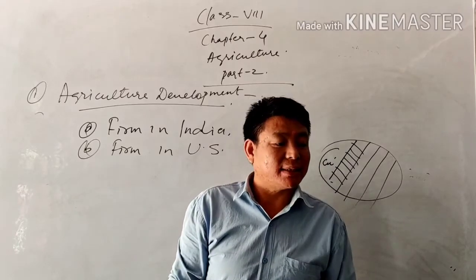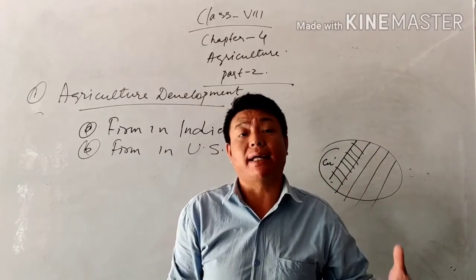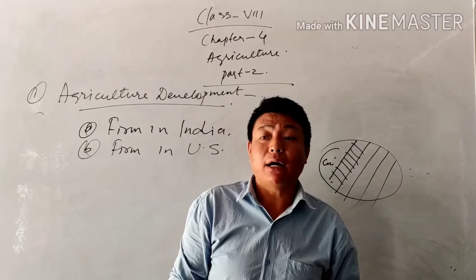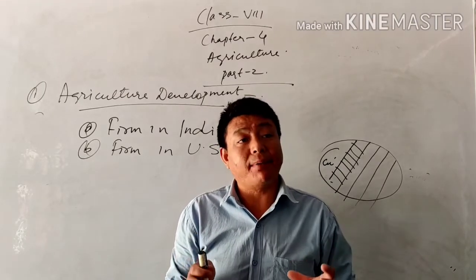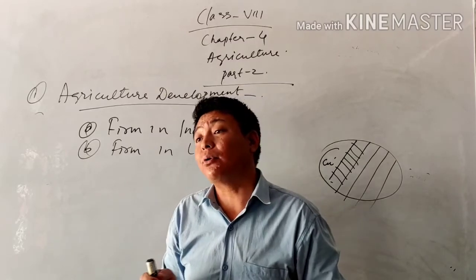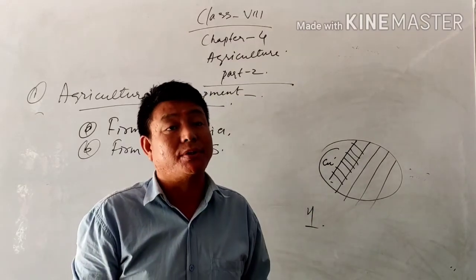Science and technology are advancing day by day, and now we have to think about how to make the available land fulfill the needs of the rising population.